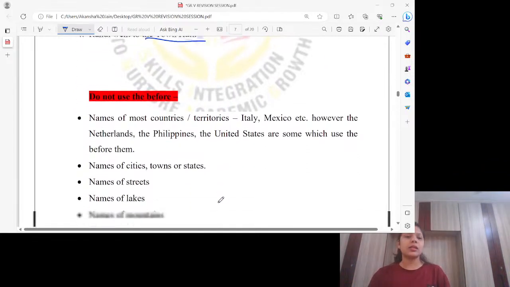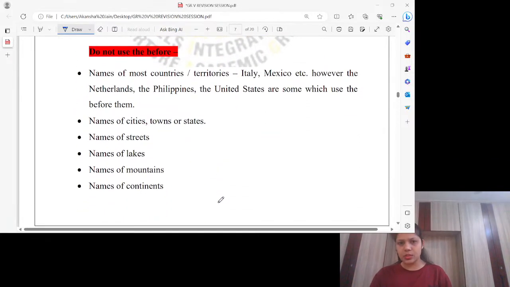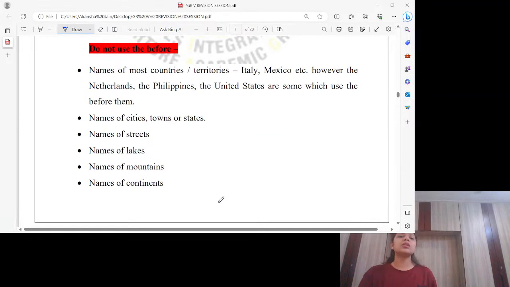Okay. Let's go ahead for the exceptions, as you can say. Do not use the before... Where we should not use the. Names of most countries and territories. I cannot say never, but mostly we don't use the before the names of the countries or territories.